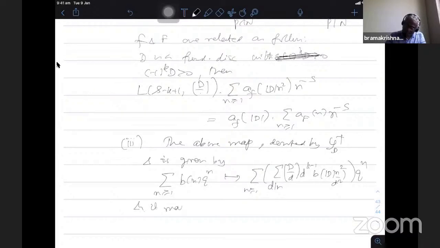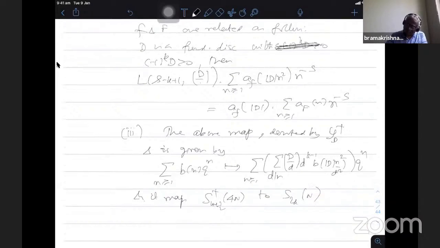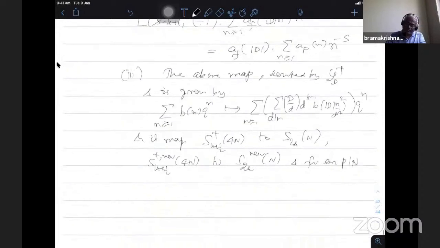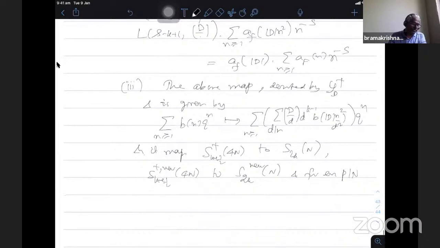It maps S_{k+1/2}^+(4n) to S_{2k}(n). It takes the quadratic character, the image remains the same. So it takes the plus space to the n, it preserves the new spaces, S_{k+1/2}^+(4n)^new to S_{2k}(n)^new, and for every p dividing n, this is another property. He introduced the plus minus eigenspace under the W operator that also takes the plus minus eigenspace into the plus minus eigenspace in the integral weight.